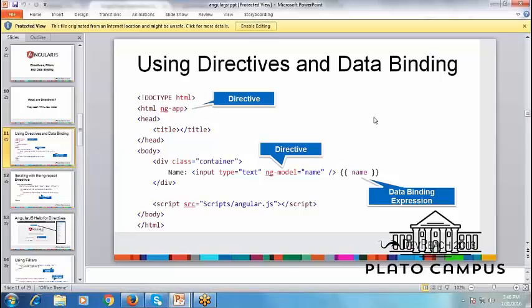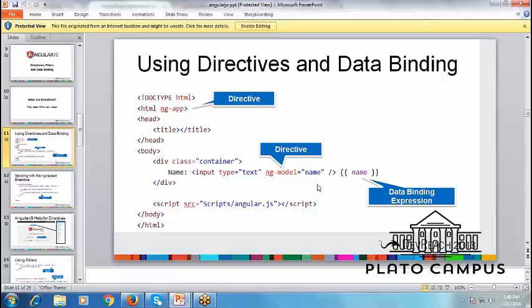ng-model equal to, for example, here I am taking one input box. For this input box, we are going to bind the data from the database. Here we have to connect this input box with the database, so I am going to use ng-model. It is the model that connects the individual name, but all of this, the directives and the controller, we have to connect.